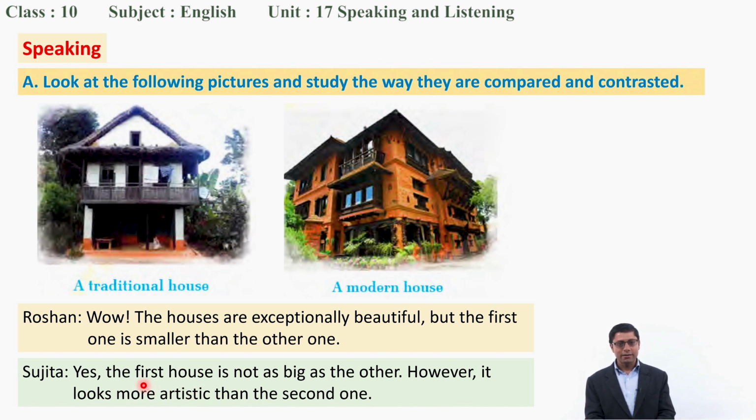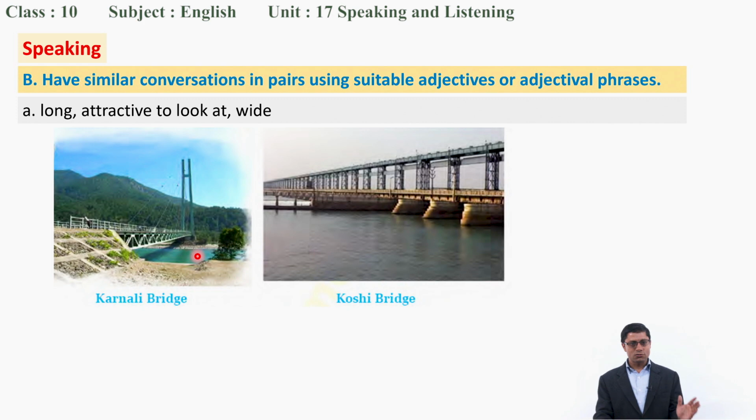In the same way, let's look at these two pictures, Cornwall Bridge and Cossey Bridge. And comparison is made using the points long, attractive to look at, and wide. These are the things to compare. Okay. So let's see how people are comparing. Let's listen.